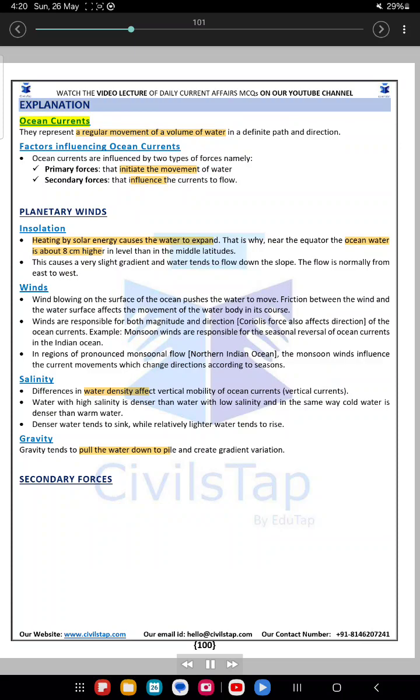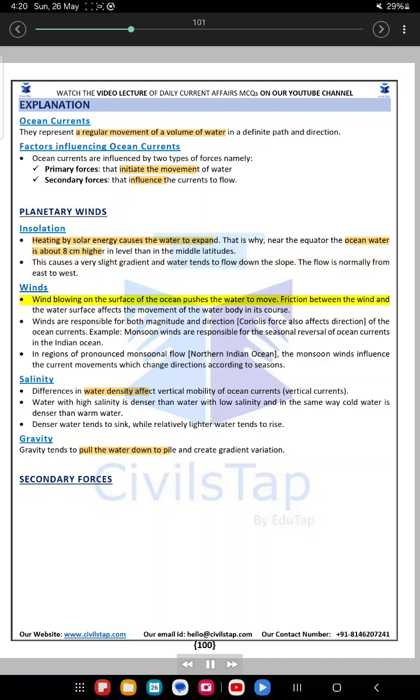Explanation. Ocean currents represent a regular movement of the volume of water in a definite path and direction. Factors influencing ocean currents: ocean currents are influenced by two types of forces, namely primary forces that initiate the movement of water, and secondary forces that influence the currents to flow. Planetary winds, insolation: heating by solar energy causes the water to expand. That is why near the equator the ocean water is about 8 centimeters higher in level than in the middle latitudes. This causes a very slight gradient and water tends to flow down the slope. The flow is normally from east to west.